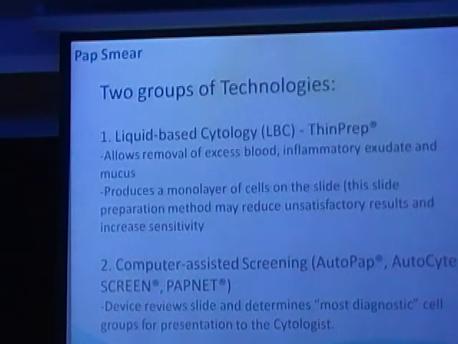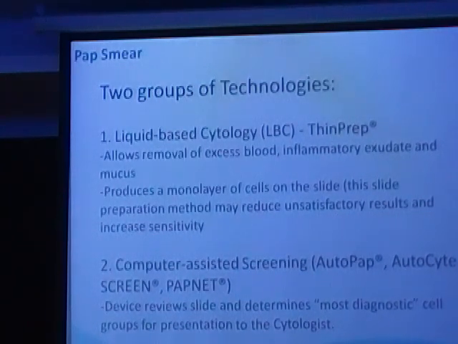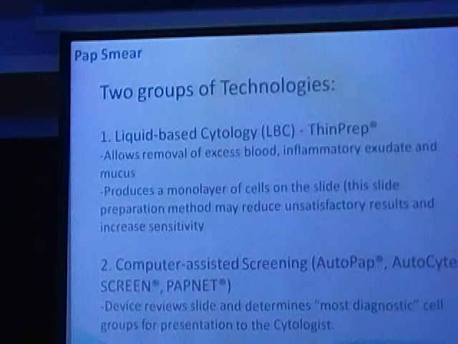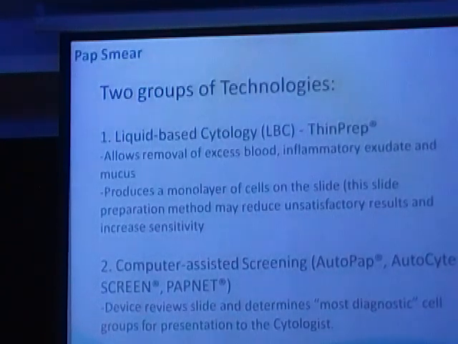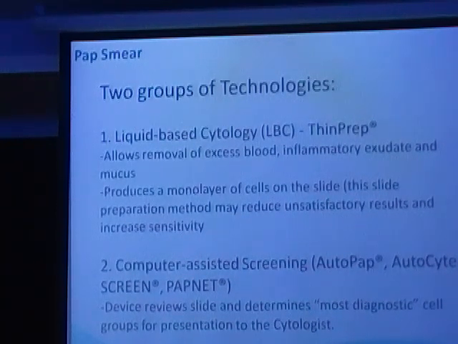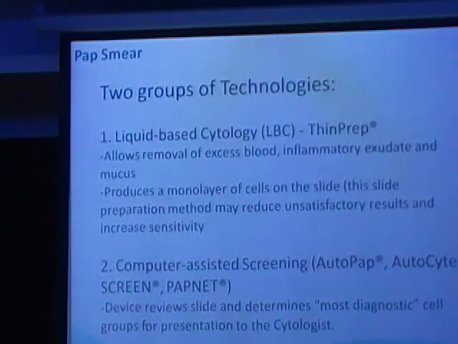So came the newer technique, which is liquid-based cytology, where when you take the swab, instead of spreading it on the slide, it's just dropped into the liquid. Then by the natural process of centrifuging, the cells get separated off. Then these cells are separated and spread on the slide. Because this is prepared in the lab, you get a monolayer slide. So you get a better representation of the cells and you're able to see them better.